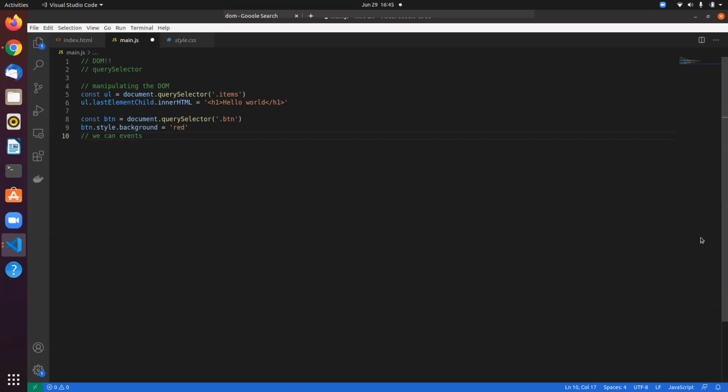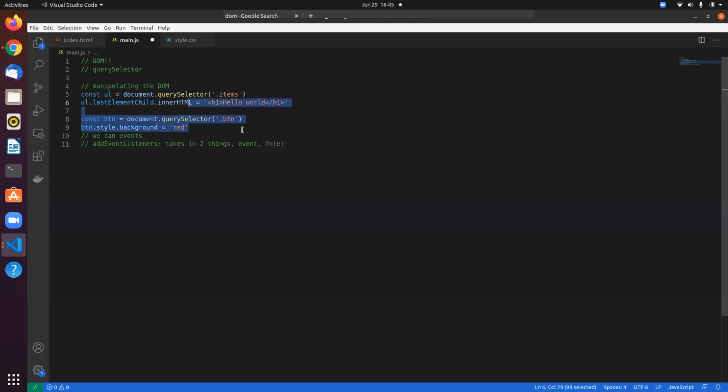So let's talk about events. An event is something the user does, and we can add event listeners. What an event listener does is we can attach event listeners to certain elements. It actually takes in two things. It takes in the event, what event it's listening to, and second, it takes in a function with a parameter of the event. This function is fired whenever that event takes place, right? So let's see this in action.